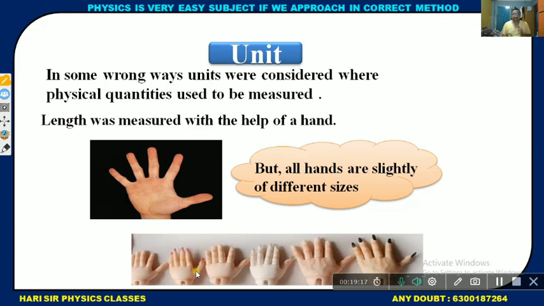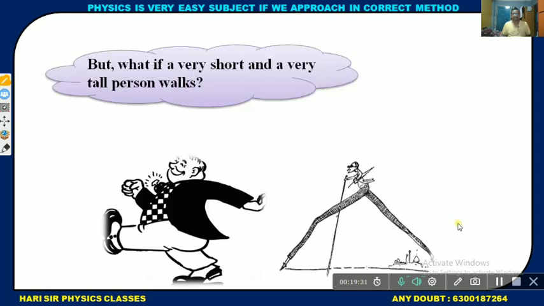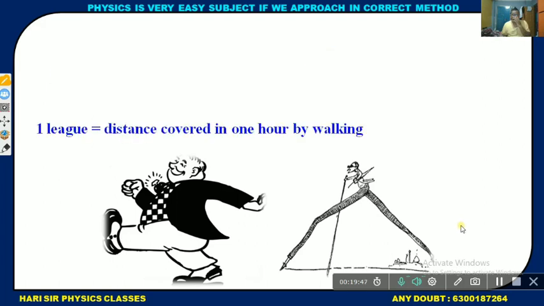One subject clearly in down examples. First, a small kid, a baby hand. Last one is an adolescent hand. So totally different types. One more best example: what if a very short and a very tall person walk? The tall person moves fast and the short person does not move fast. So 1 league equals the distance covered in 1 hour by walking.